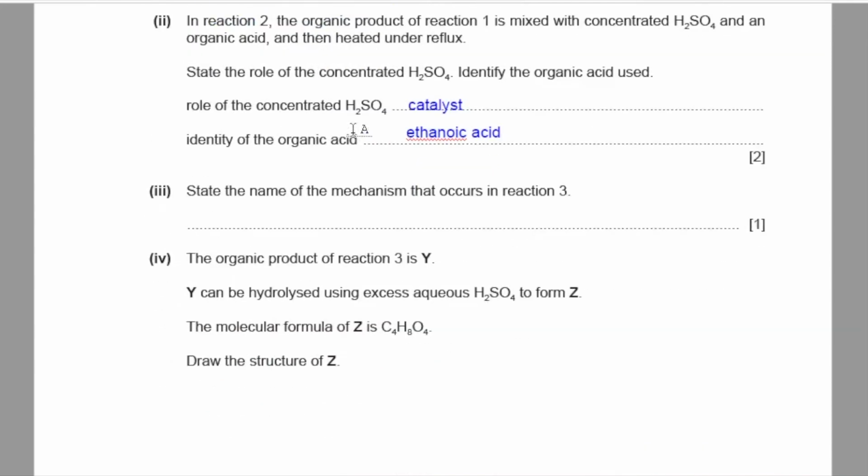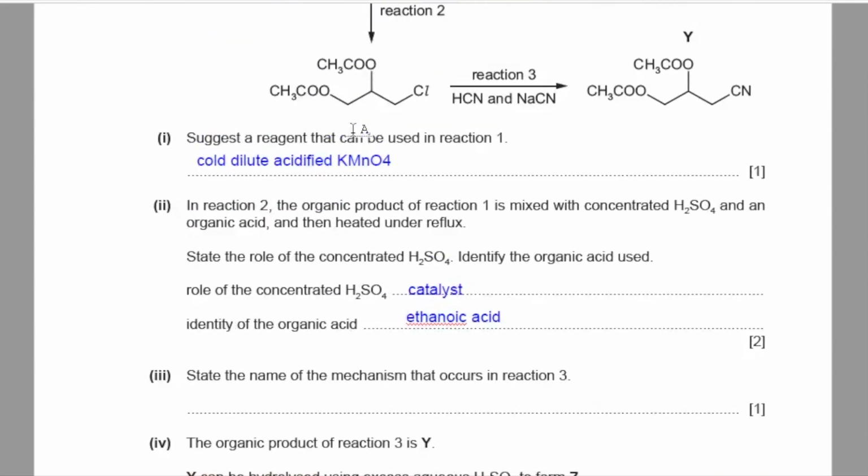Part 3. State the name of the mechanism that occurs in reaction 3. So this is nucleophilic substitution reaction.